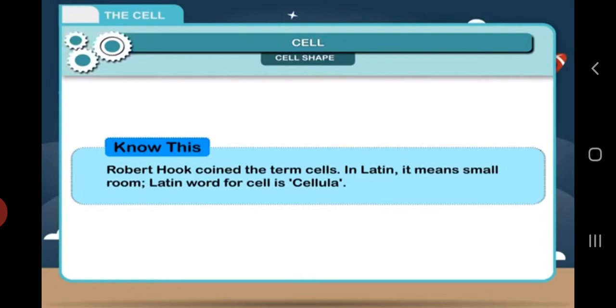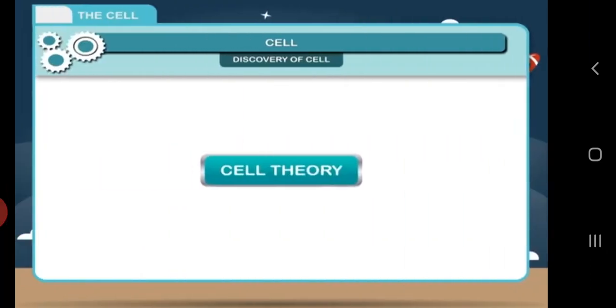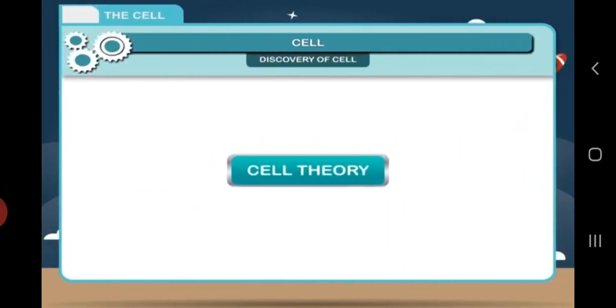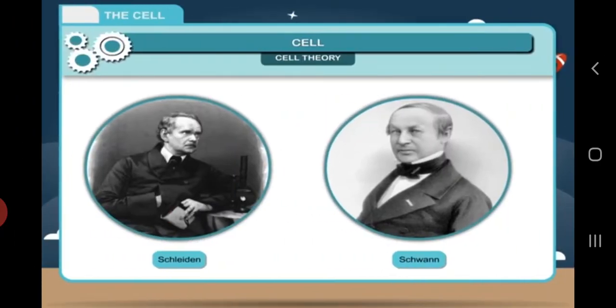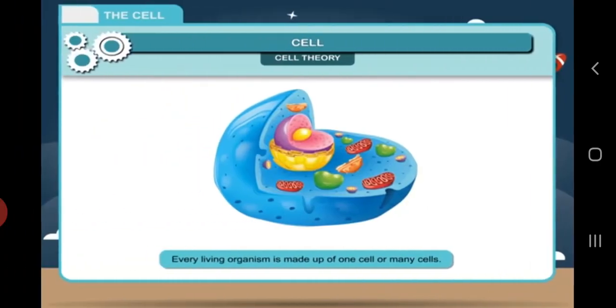In 1838, two scientists, Schleiden and Schwann, two German biologists, put forward the cell theory of life. This theory states the following. Every living organism is made up of one cell or many cells, and a cell is the structural and functional unit of a living organism.